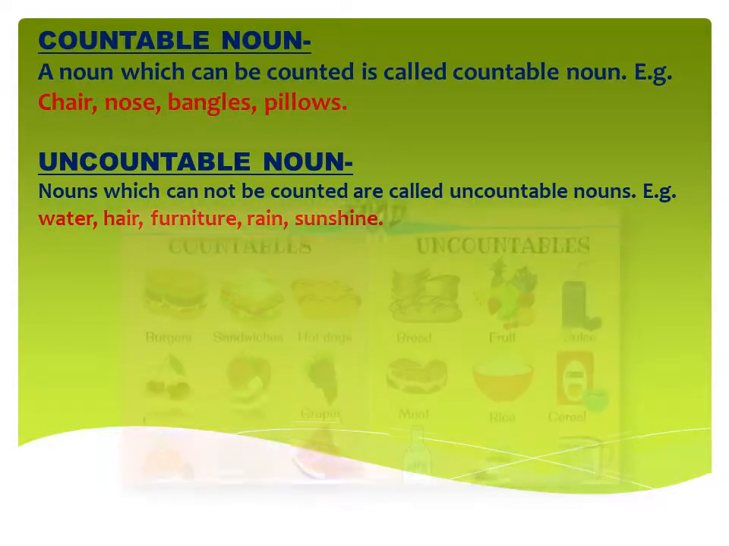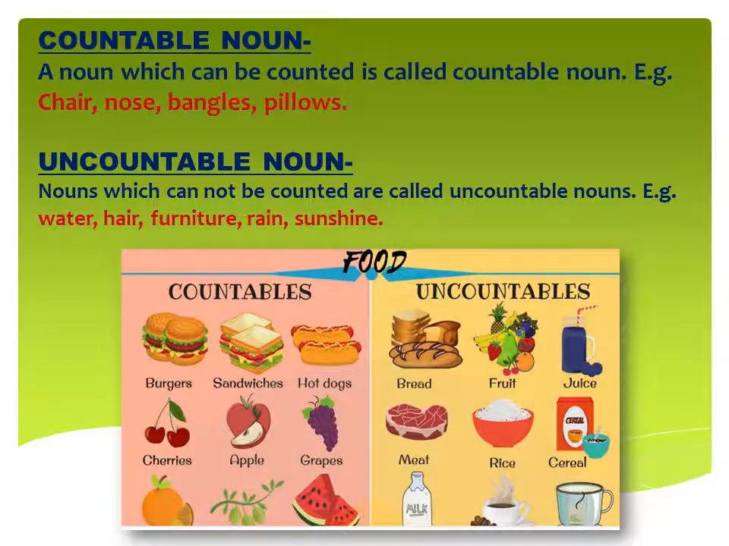Now see the examples of food categories given. Some countable foods are given here and some uncountable foods are given here. First let's see countable foods: burger, sandwiches, hot dogs, cherries, apples, grapes, oranges, gooseberries, watermelons. Means you can count. You can say, give me 2 burgers, give me 2 apples. Give me 2 pieces of watermelon. Give me 4 cherries. These all will come in the countable category, because these are divided. Apple is a different thing, watermelon is a different food, orange is a different food. So they will all come in the countable category.